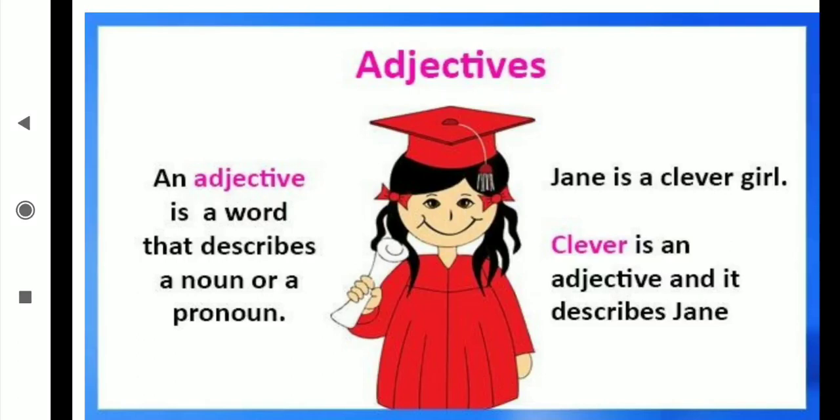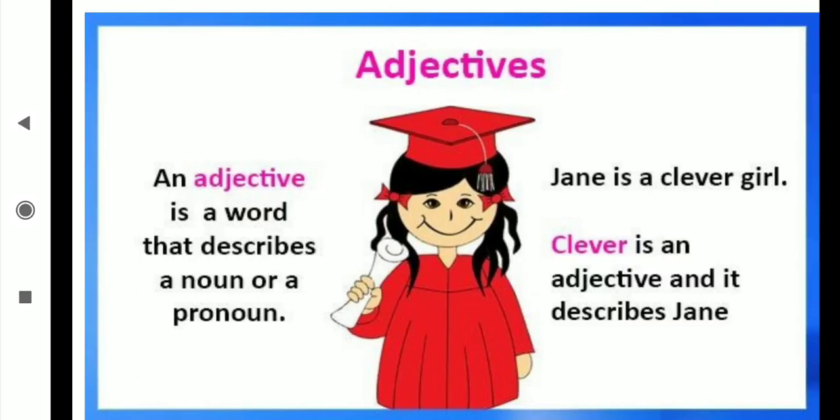Yeah, adjective is the describing word, and we get more information about the noun and about the pronoun. Many times I have given the example: good boy, naughty girl. Which kind of boy? Good. Then this good is the describing word, the adjective. Then naughty girl. Which kind of girl? Naughty. Then this naughty is the describing word for the girl, and this naughty is an adjective.